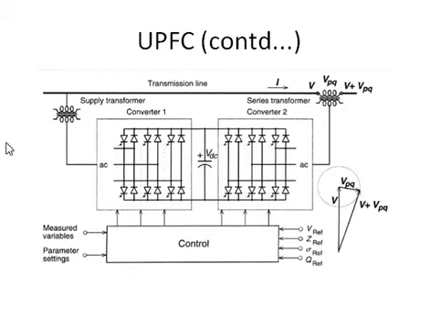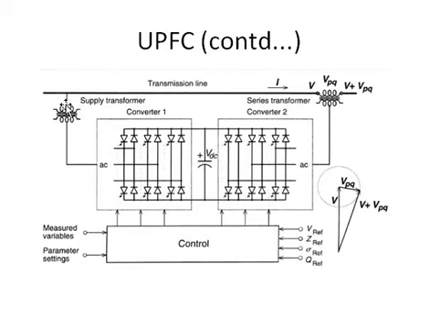Okay. So this is our circuit diagram. This section I have already explained. There is a converter here. A converter will have a number of switches. Here we can see there are 4 switches in a converter. Here there is another set of 4 switches, and this is a DC link storage capacitor, VDC. So this is a transmission line which we have to compensate for the reactive power. Also, we should exchange the real power.